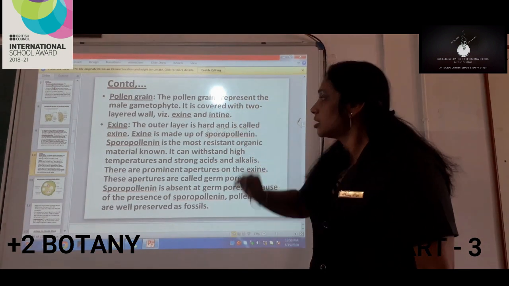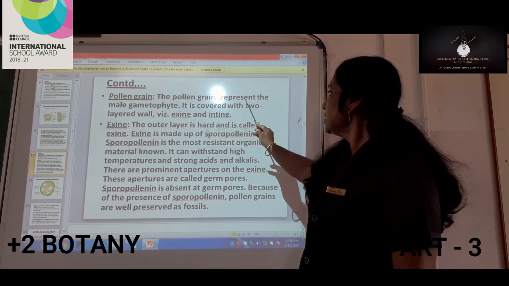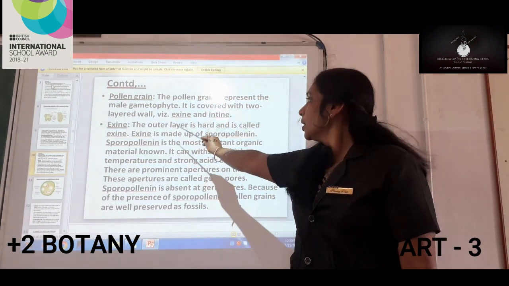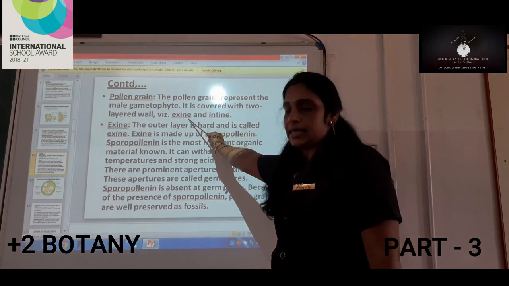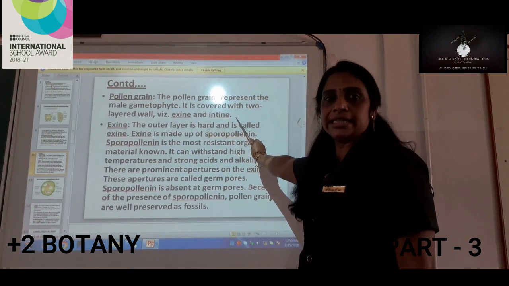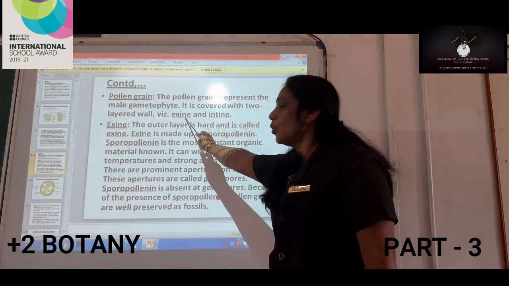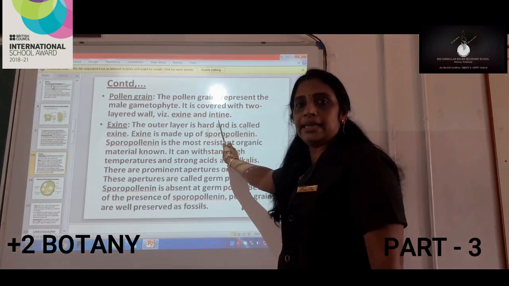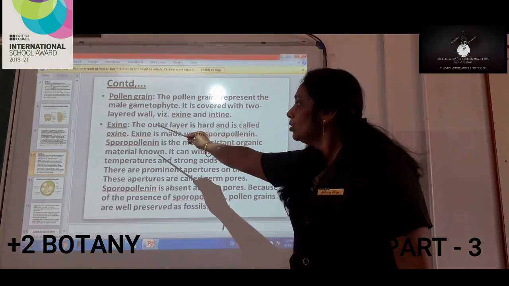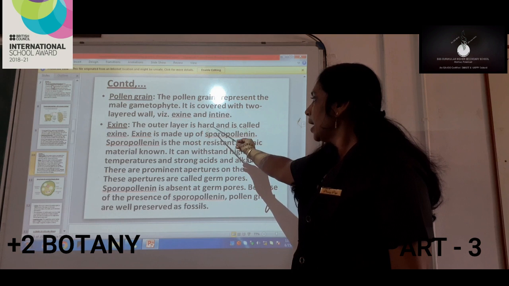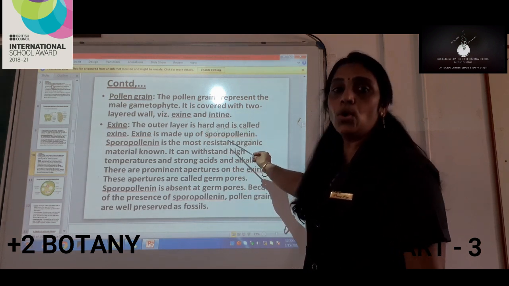And when we see the structure of pollen grain, we can see that it is covered with 2 layered walls. Number 1, exine, and the second wall is intine. From the name itself, we can see that this is the outer layer and this is the inner layer. Now when we go to the outer layer, we can see it is hard and it is made up of sporopollenin.